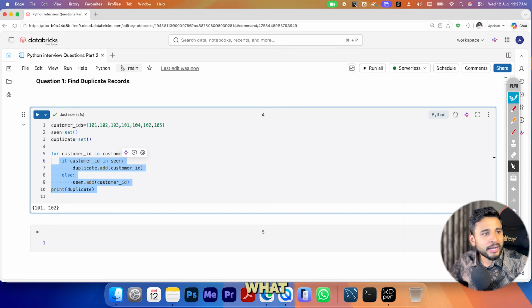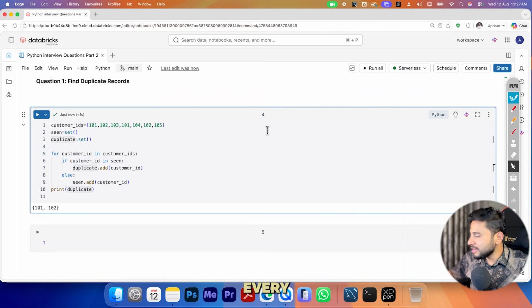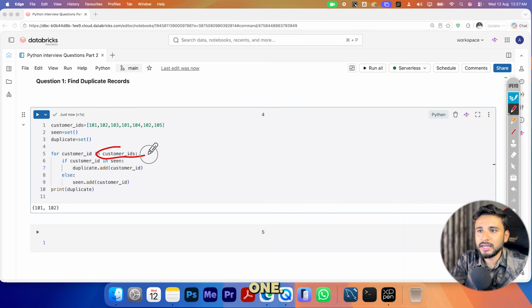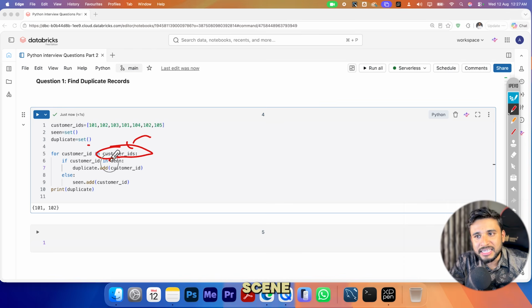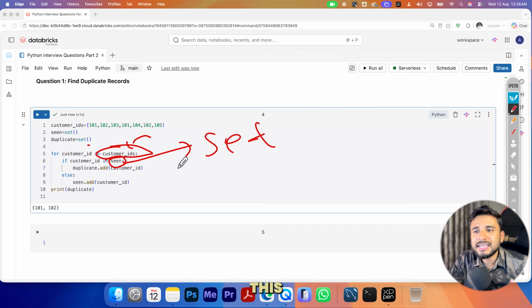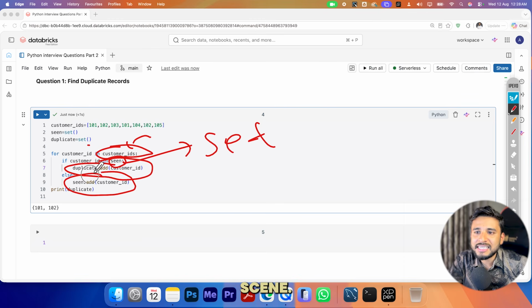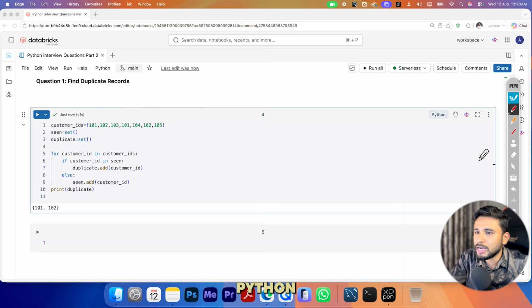Basically, what I did is there is a loop over every customer ID. This is a customer ID. I am hitting all the customer IDs, and if the ID already exists in this particular variable, the seen set type of variable, it means that we have already found a duplicate. So I'll add it to the duplicates, otherwise I'll add it to the seen set. That's it. Simple Python logic.